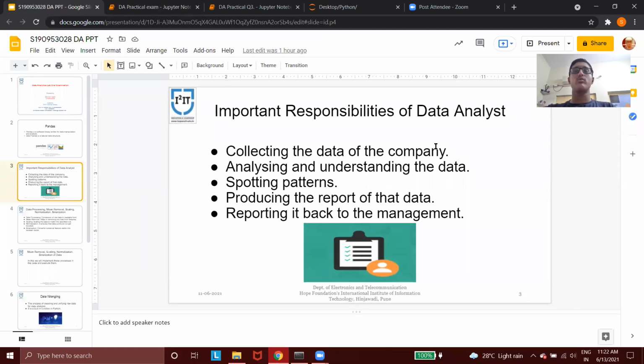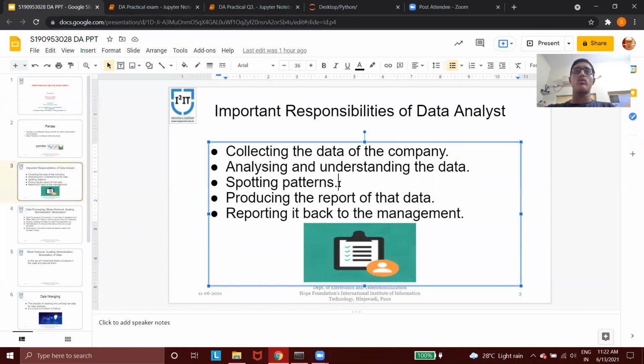Then the second responsibility of a data analyst is to analyze and understand the data. When the data is now cleaned and arranged in a proper way, the analysis and understanding of the data can be done, it can be easily understood, and we can find what is the useful data in it.